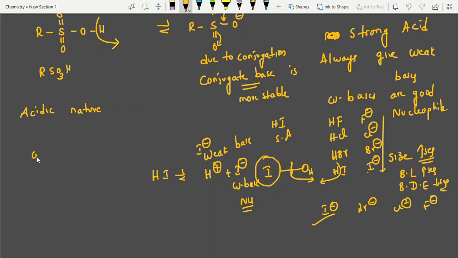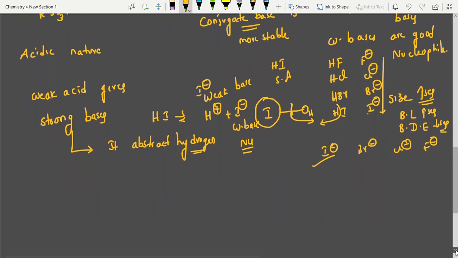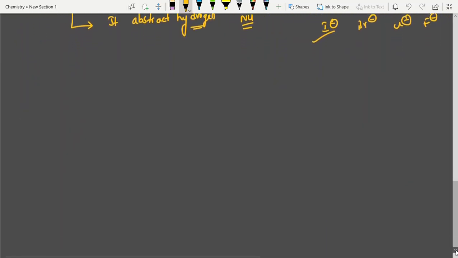Next, the other point you can take. Weak acid gives strong bases. Yes, this is an important point. Strong bases means they abstract hydrogen easily. Okay. Now, I'm going to give the order. This is really useful, students. This is the acidic nature order, so we'll work out good questions here.